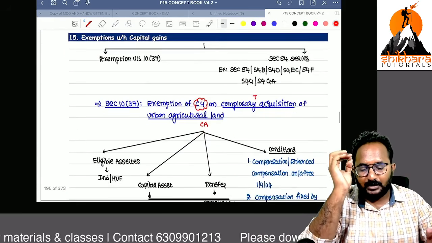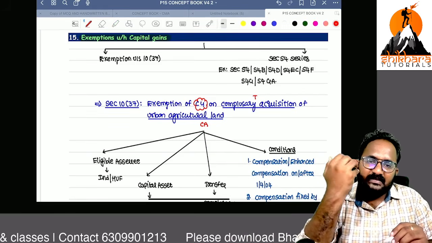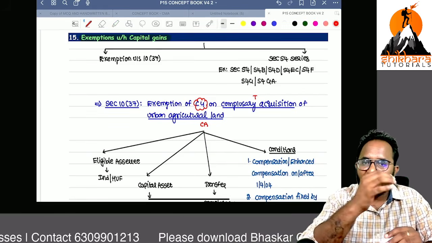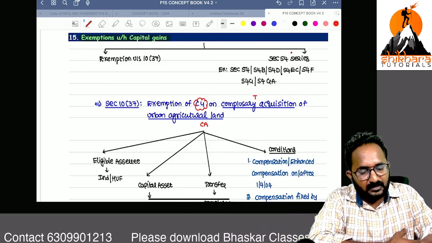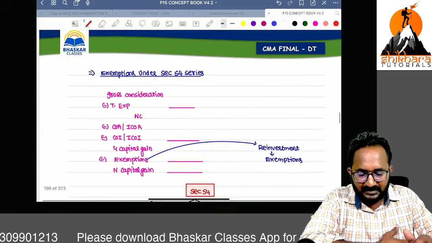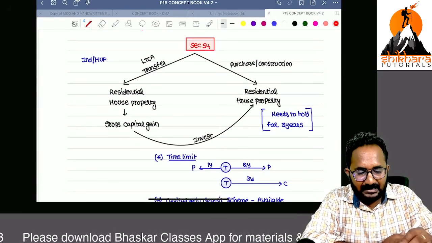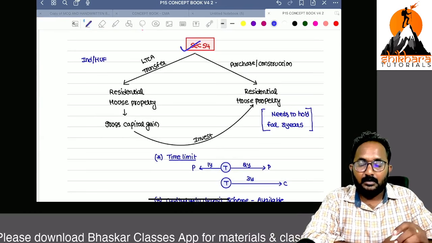Now, I will tell you the important exemptions. In other chapters like DTA also we have to use these exemptions. The most important exemptions are the 54 series. Now I will start the 54 series exemptions. So first, section 54 directly I will start.